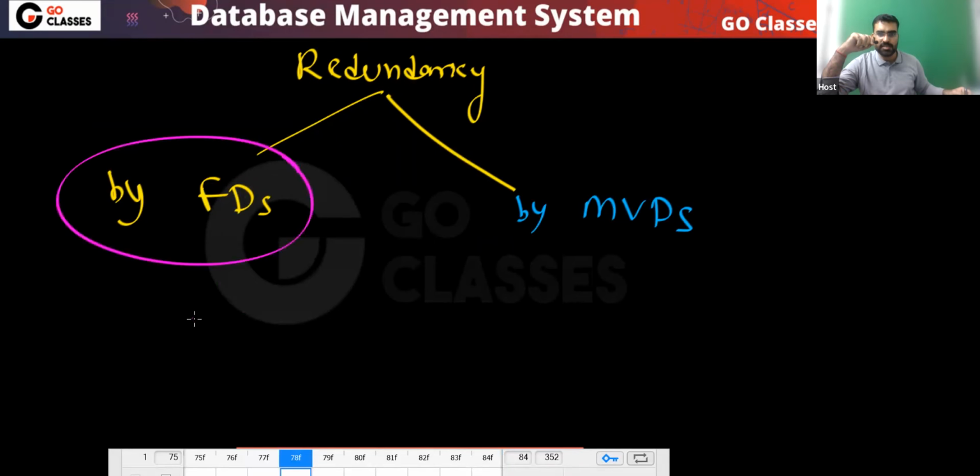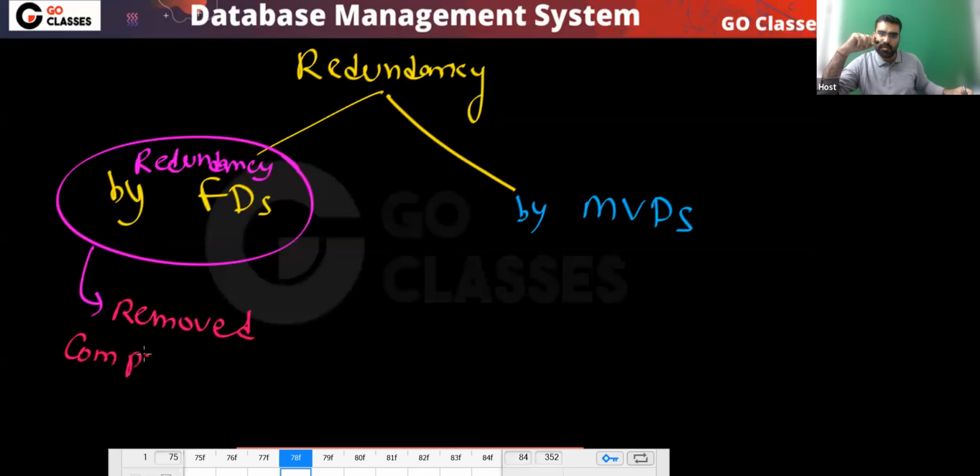Now, redundancy by FDs can be removed. Who removes redundancy by FD? If you want to remove it completely, it is removed completely by BCNF.